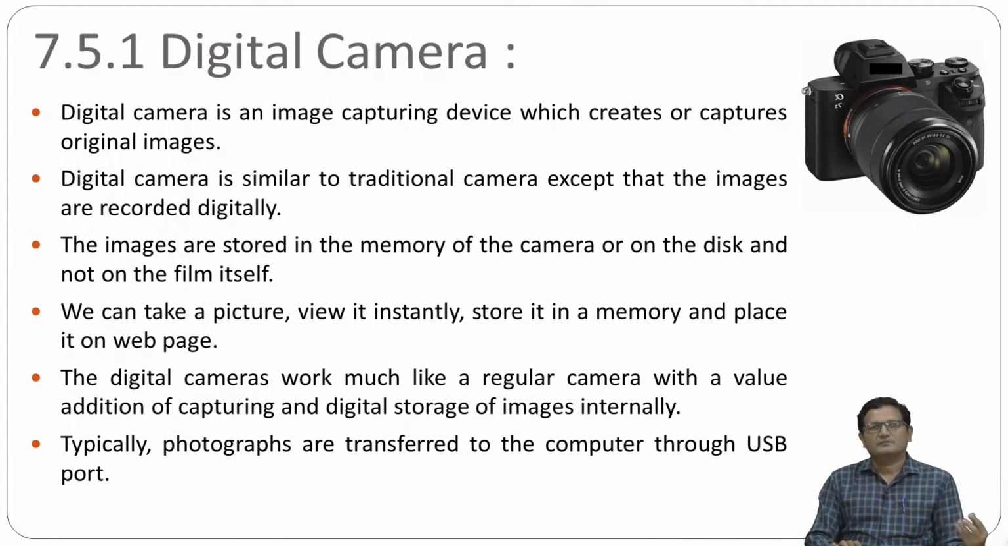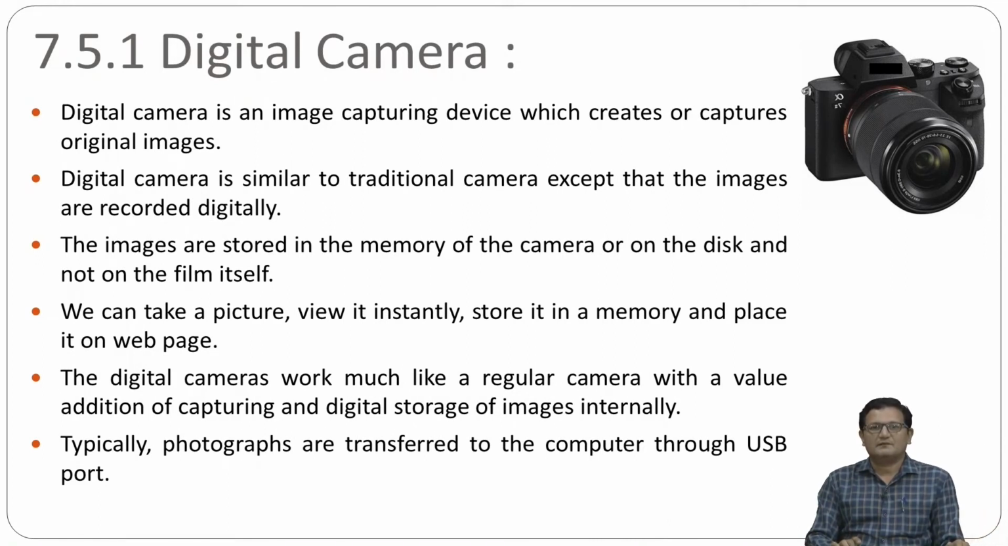Along with that, there are several storage devices, right? Let's suppose you take a pen drive or a hard disk, on that you can store this type of image in digital form. The images are stored in the memory of the camera or on the disk, right? Already we have discussed this thing. We can take a picture and view it instantly. So whenever you click the camera button, whatever image is there will be stored in memory, right? So in the memory, that particular image binary will be captured.